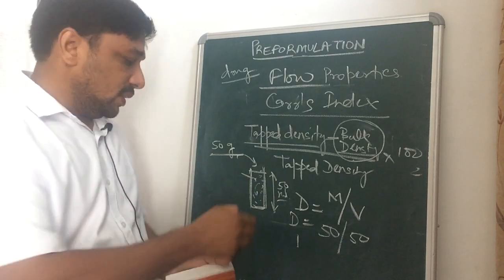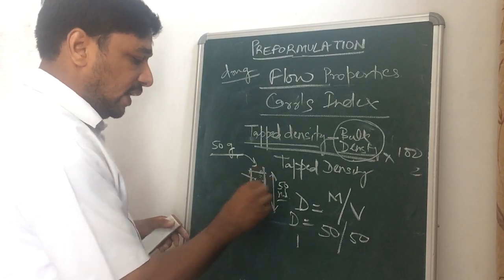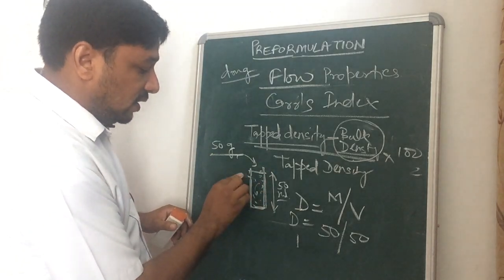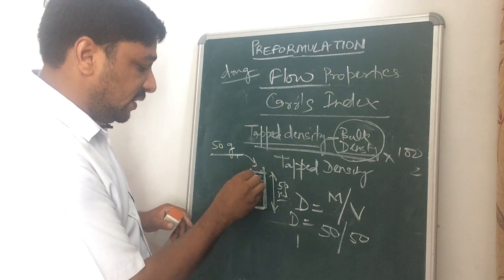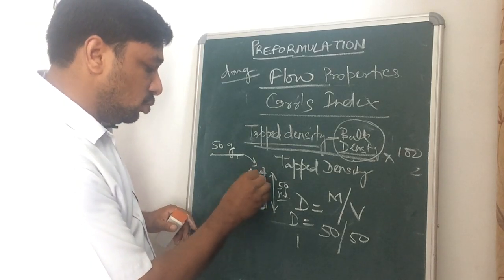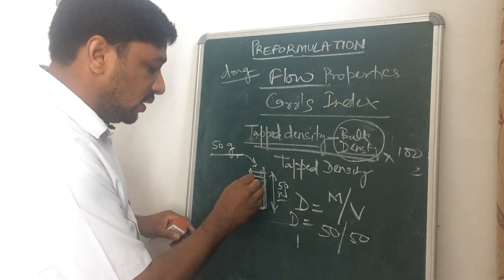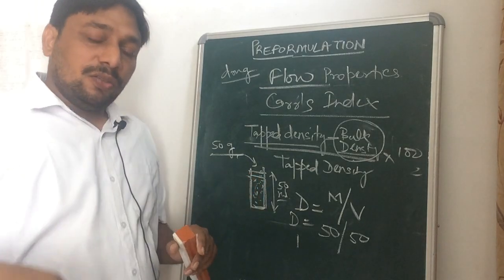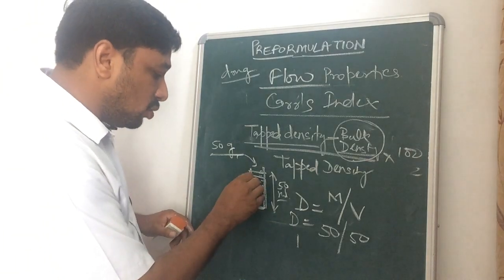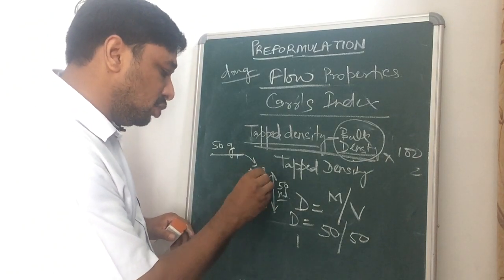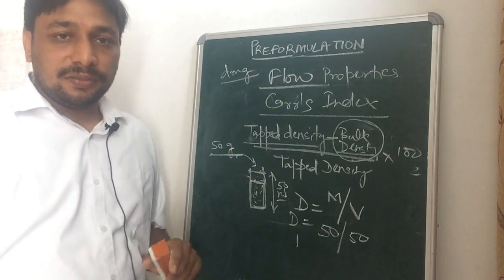We will tap that cylinder up to the minimum level, meaning the powder comes to that level when we are tapping. Then if we continue that tapping, the powder level will come to that level, and up to the minimum level we will take.